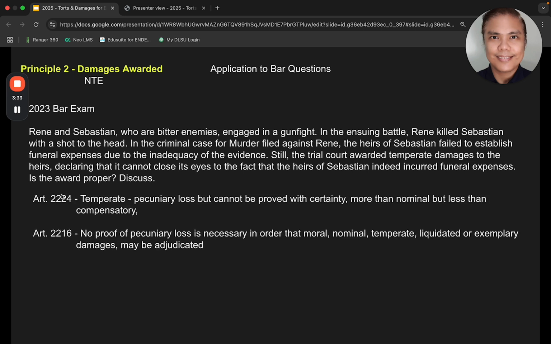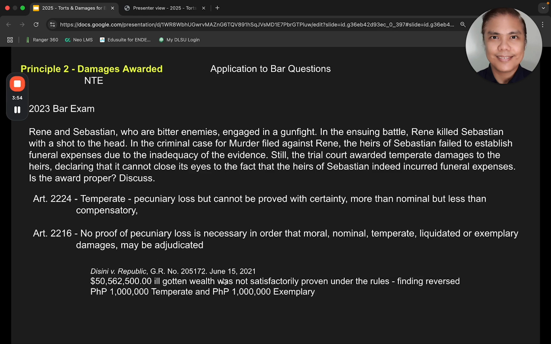The answer is, when you talk about temperate damages, there is a pecuniary loss but it cannot be proved with certainty. That's in Article 2224. Take note, in Article 2216, no proof of pecuniary loss is necessary in order that moral, nominal, temperate, liquidated, or exemplary damages may be adjudicated.